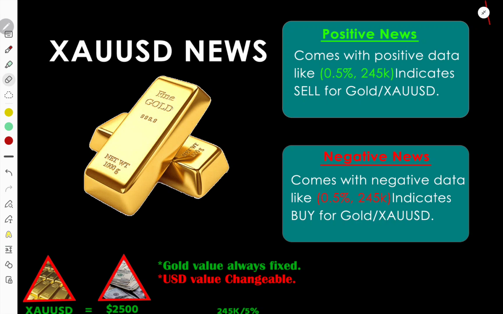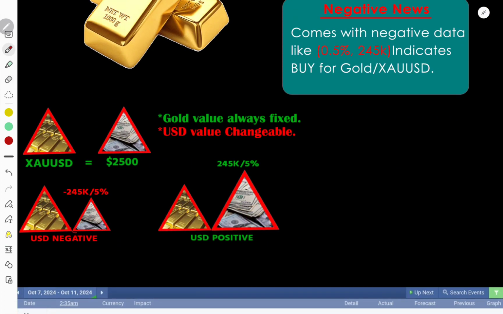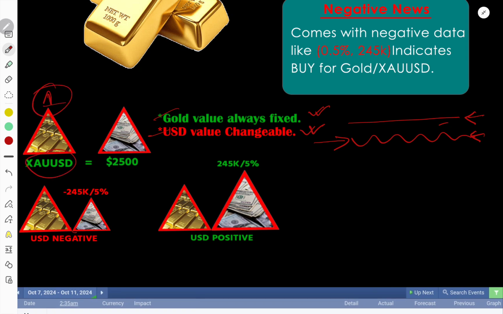Okay, let me explain a little bit more. We have to keep in mind two lines over here. Gold value is always fixed and USD value is changeable. That means since the beginning of the world, gold value is always constant and USD value can be variable or changeable. So USD value can go up and down like this curved line, and gold value is like this straight line. Suppose one gold, that means one XAUUSD, is equal to 2500 USD. One gold bar is equal to 2500 USD.